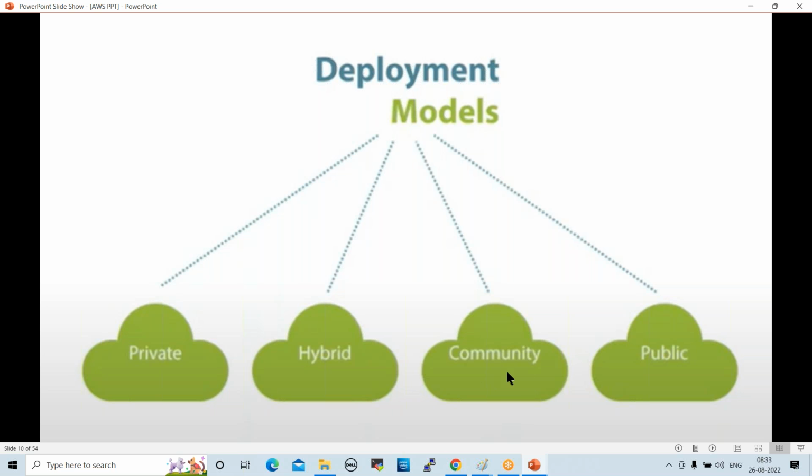Next one, community cloud. This is a government cloud, a defense cloud. This is a very highly secure cloud, so no one can enter into this cloud. It also comes under private cloud. Community cloud comes under private cloud. So these are the 4 deployment models, which are very, very important.